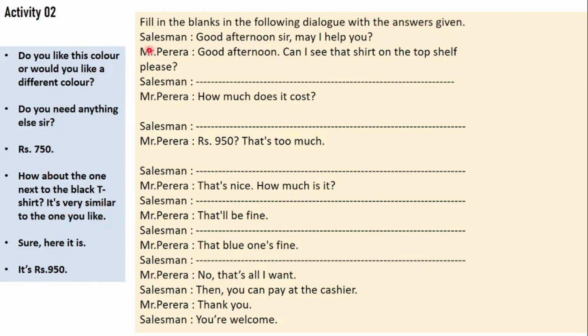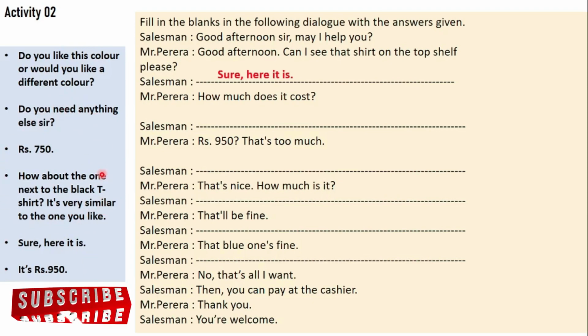Here are the answers. So we have a dialogue between a salesman and Mr. Pereira. Let's start reading. Salesman says, "Good afternoon, sir. May I help you?" Mr. Pereira, "Good afternoon. Can I see that shirt on the top shelf, please?" Then which one is the suitable phrase that you can use from the answers given here? So you can use, sure, here it is.